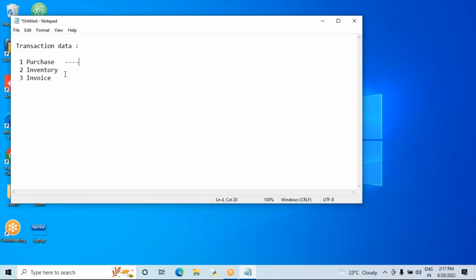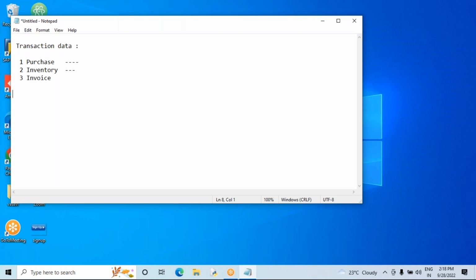Inventory related transaction means it happens at the stores and warehouse level, where you need to manage the materials completely. Day to day I'm receiving materials from different vendors, issuing goods internally or externally to cost centers and customers, and also moving stock transfers from one store to another store. These are all inventory related transaction data. What is invoice related transaction data? Once you receive the stock, the vendor gives us an invoice copy, but again in our SAP system we need to prepare the invoice. So these are the three types of transaction data we observe here.